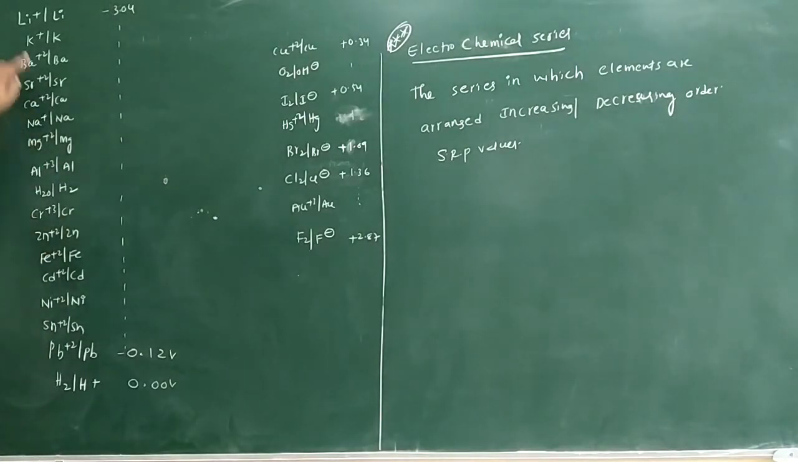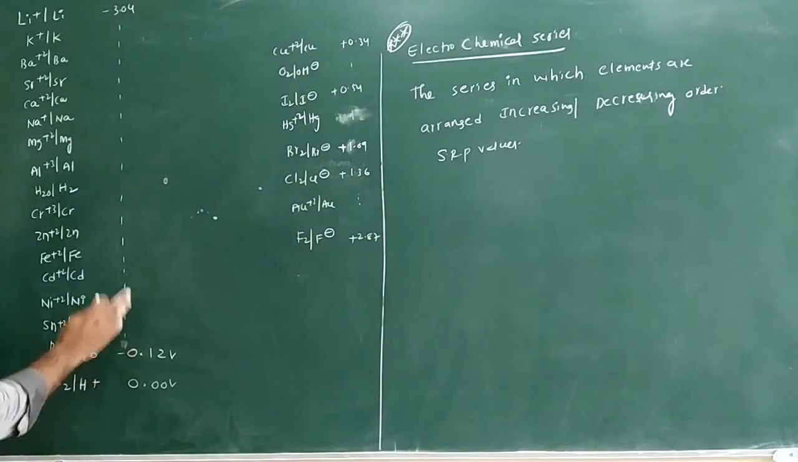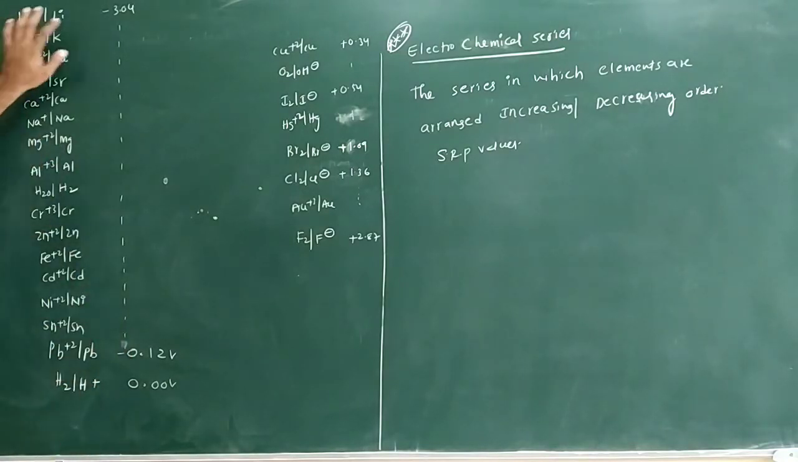You see lithium, potassium, barium, strontium, calcium, sodium, magnesium, aluminum, and here water can form H2 gas only. Then Cr plus 3, zinc, iron, cadmium, nickel, tin, lead, and H2 here. You see the values here, I didn't write all the values. The starting element has minus 3.04.